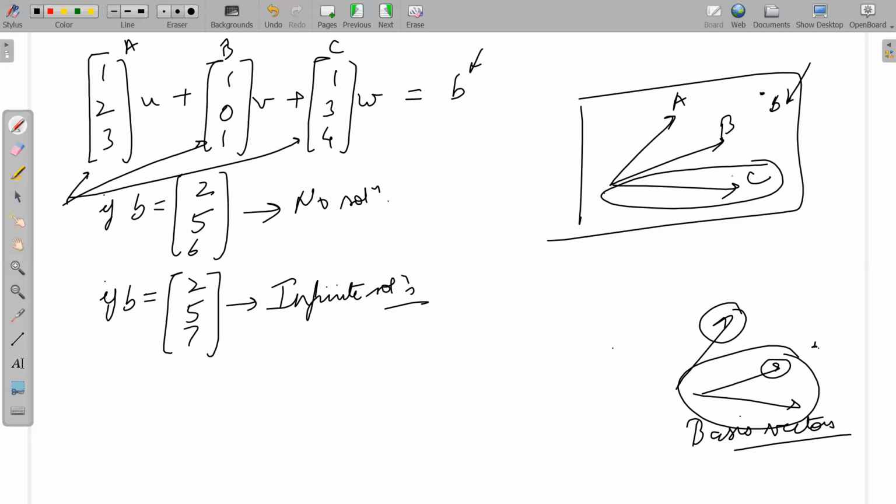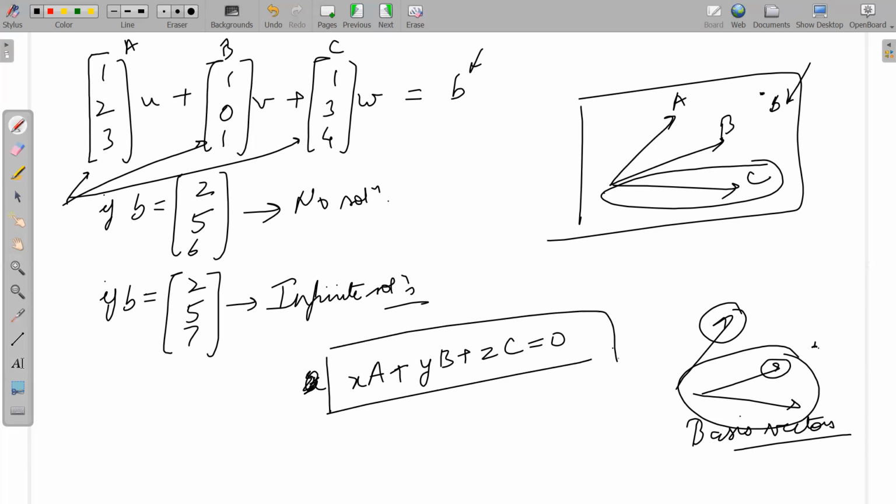The easiest way of doing that would be: let me call it xA plus yB plus zC is equal to 0. It means you can find a set of x, y, and z scalars, all of them scalars, so that you can combine these three vectors together as a linear combination to give me a 0. Do you think that this is one way of determining whether they are in the same plane or not? Any doubts?